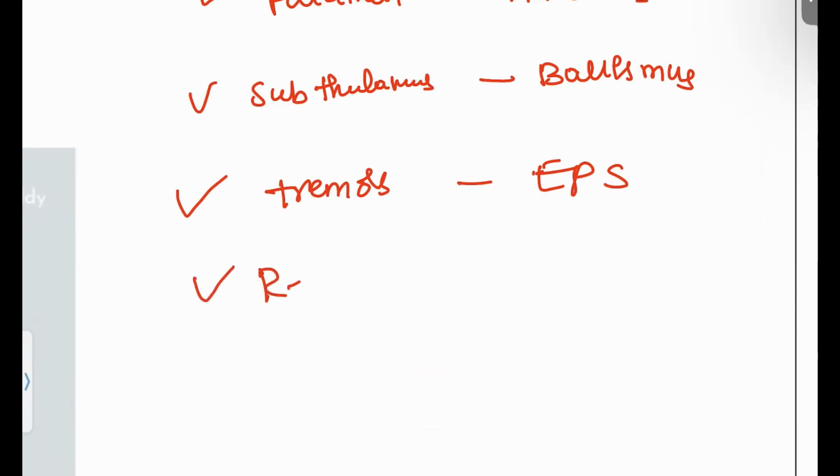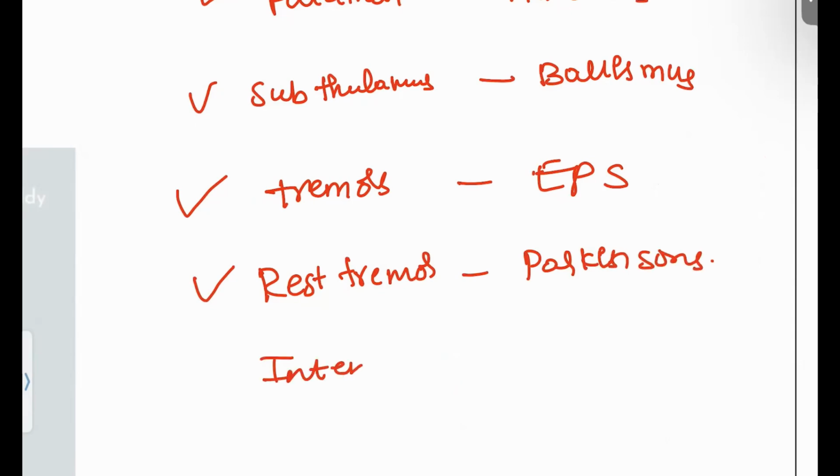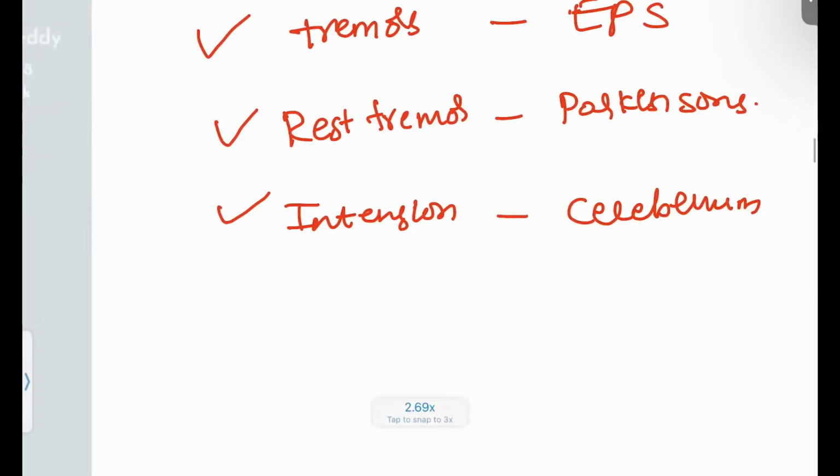And next, rest tremor. Specifically, the rest tremor is also again your basal ganglia, and mostly this is seen in Parkinson's patients. Intention tremor. Intention tremor is seen due to cerebellum lesions. Postural tremor.